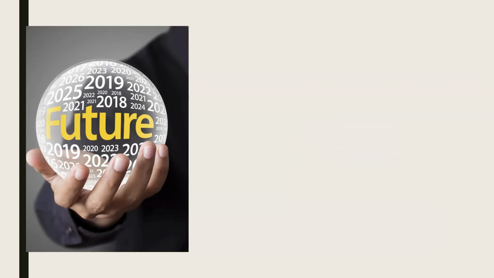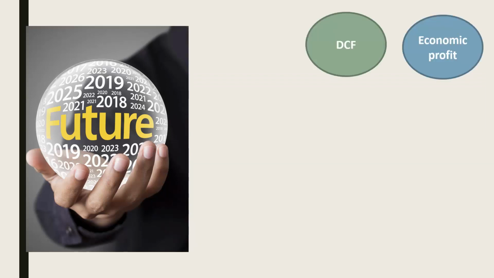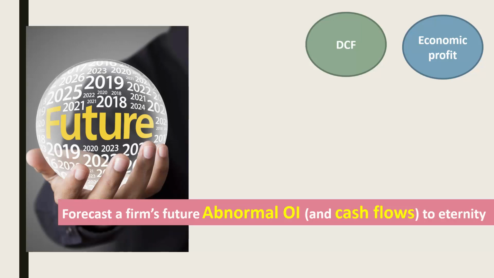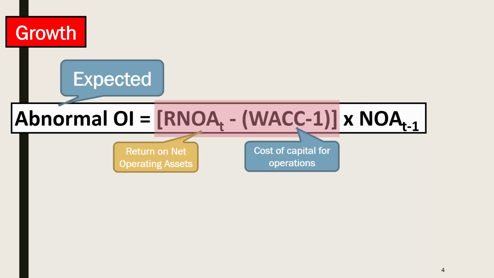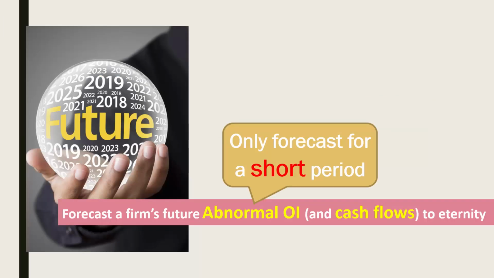To be able to value firms using the discounted cash flow and economic profit models, we need to be able to forecast a firm's future abnormal operating income and cash flows to eternity. We know growth in expected abnormal operating income is driven by increases in the return on net operating assets relative to the cost of capital, weighted average cost of capital, and by increases in the book value of net operating assets.